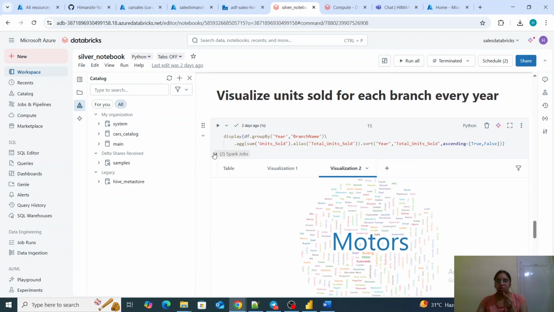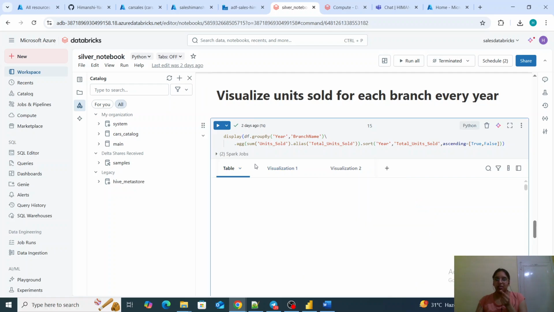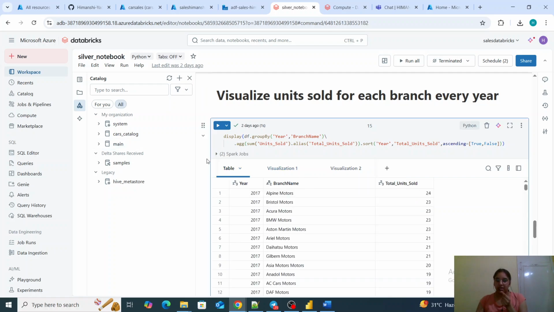If you want to do a visualization, to visualize units sold for each branch every year, then we can get it in Databricks as well. We can view the table data where every year, whatever the branch is, and what the total units sold are. So we can visualize the data and analyze it over here.